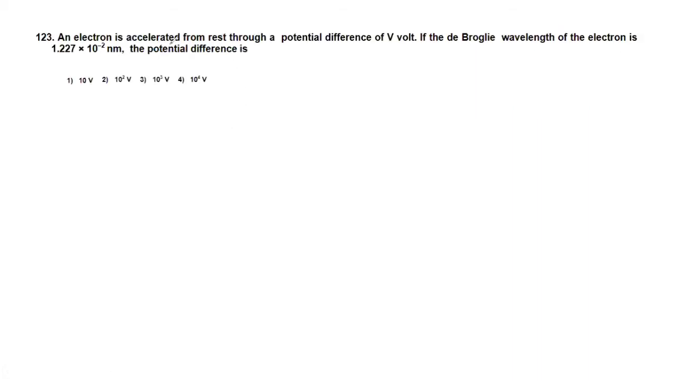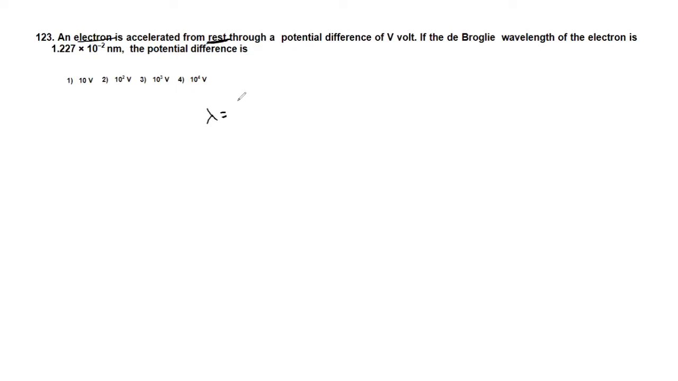An electron is accelerated from rest. Remember this point, electron is accelerated from rest through a potential difference of V volt. If the de Broglie wavelength of the electron is 1.227 into 10 raised to minus 2 nanometer, then the potential difference is, they're asking potential difference. Okay, and here they are talking about the de Broglie wavelength of an electron.